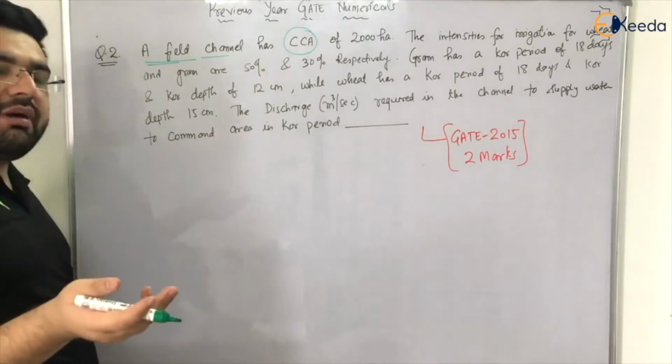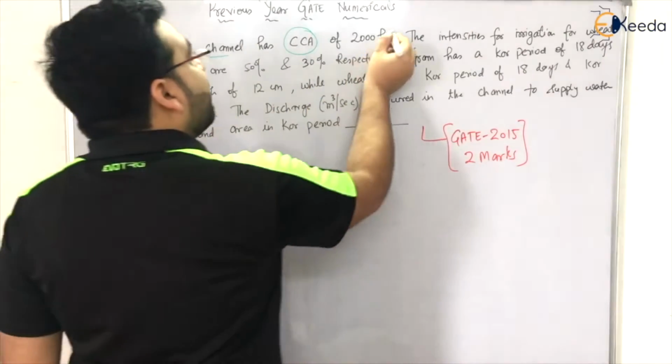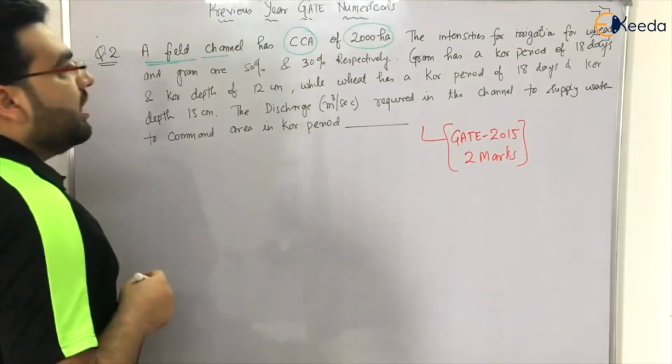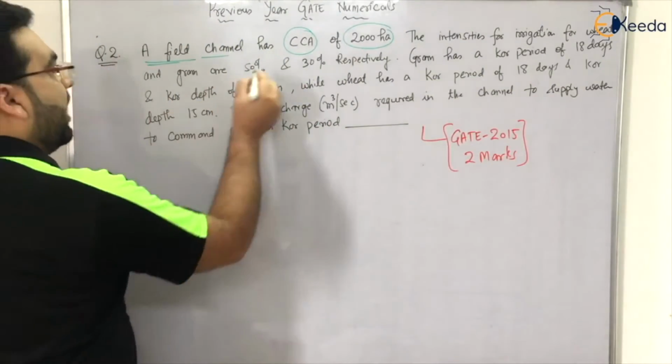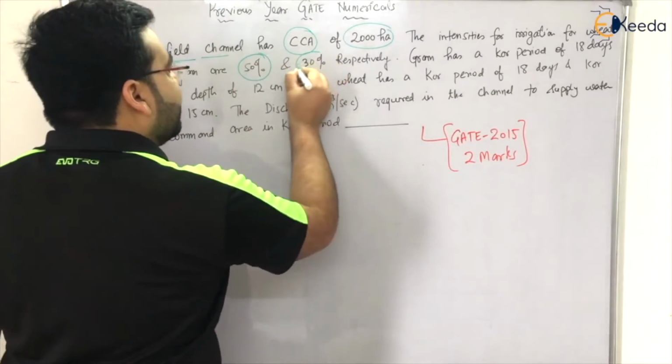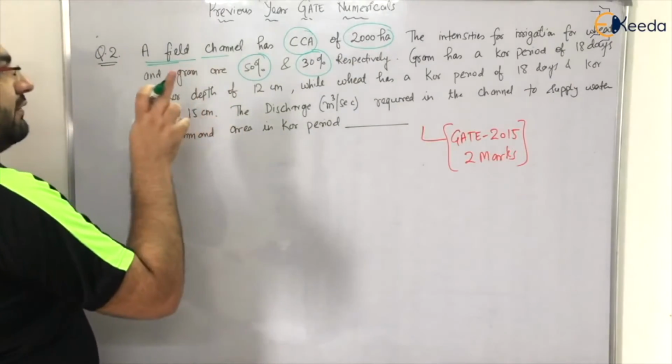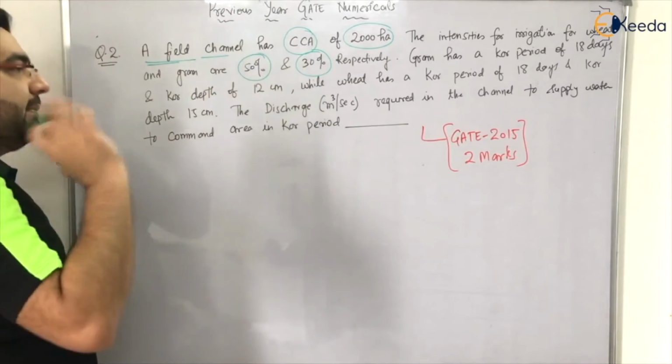So what is culturable command area? I have already explained, right? Of 2000 hectares. Okay. The intensities of irrigation for wheat and gram are 50% and 30% respectively. For wheat it is 50%, for gram it is 30%.